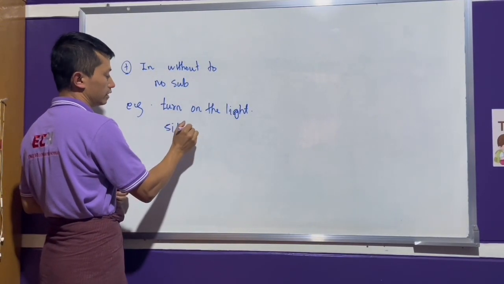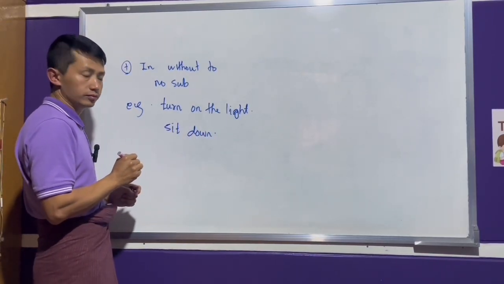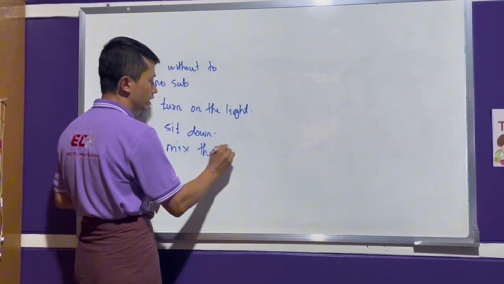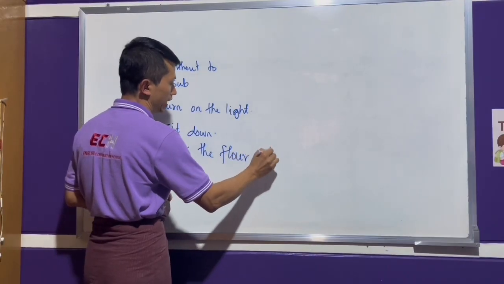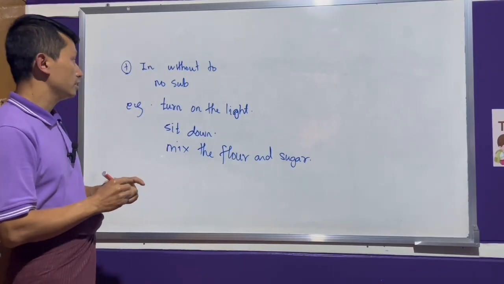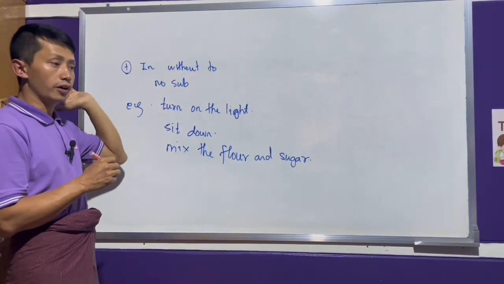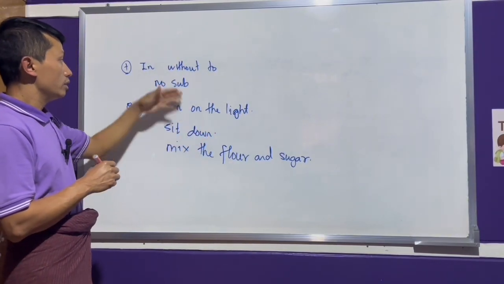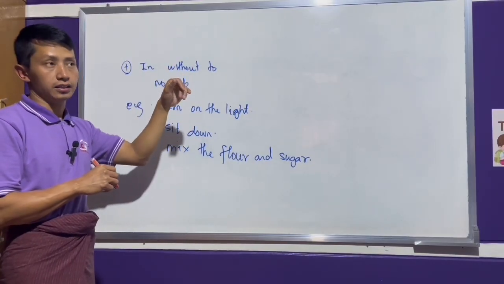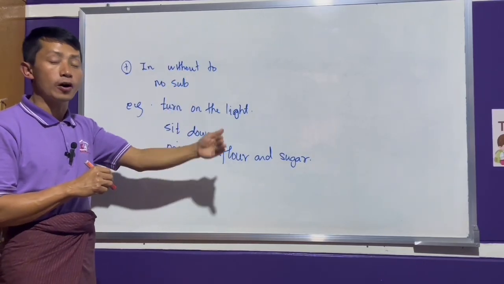Sit down. Mix the flour and sugar. These are positive or affirmative forms. Infinitive without to means you can use the zero verb or base form of the verb.